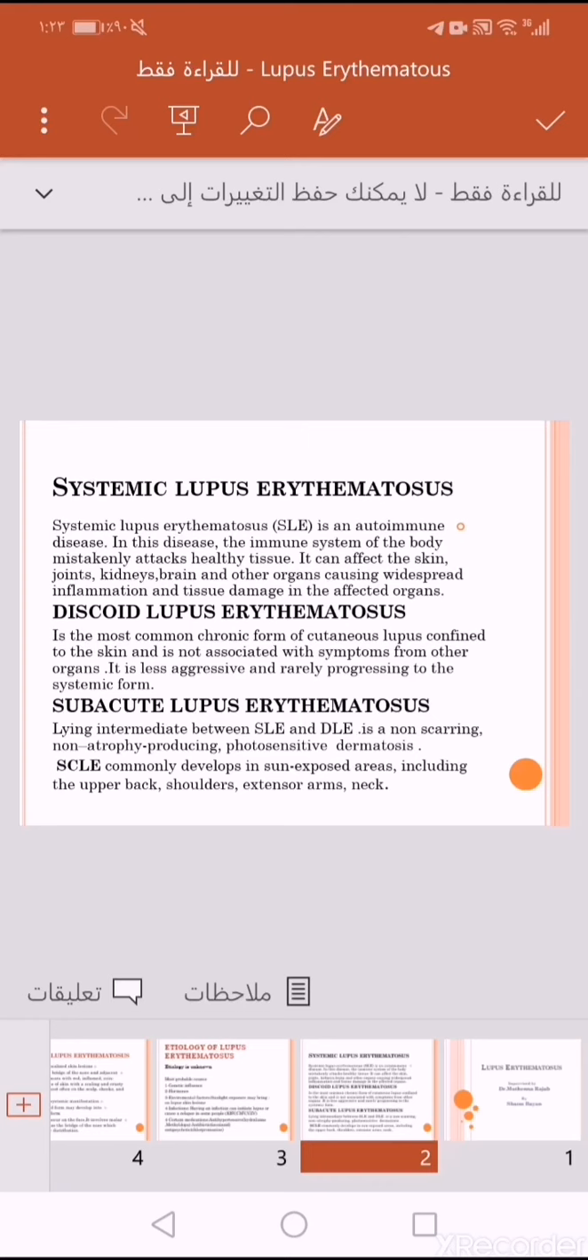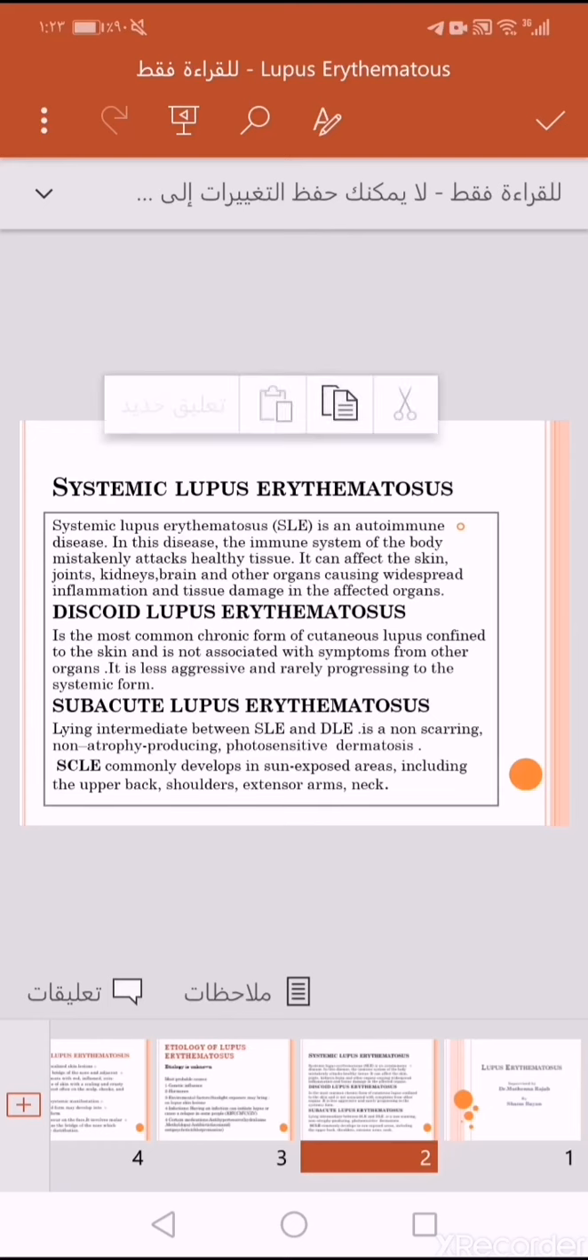Systemic lupus erythematosus is an autoimmune disease. In this disease, the immune system of the body mistakenly attacks healthy tissue. It can affect the skin, joints, kidneys, brain, and other organs, causing widespread inflammation and tissue damage in the affected organs. Discoid lupus erythematosus is the common chronic form of cutaneous lupus confined to the skin and is not associated with symptoms from other organs, and that is the most important thing, that it is confined to the skin only. It is less aggressive and rarely progressing to the systemic form.